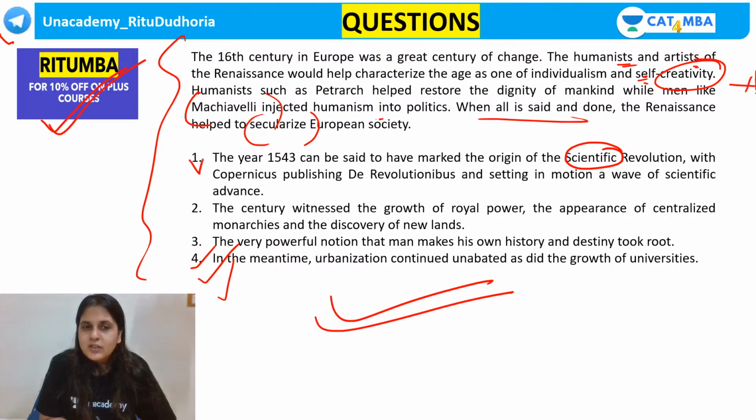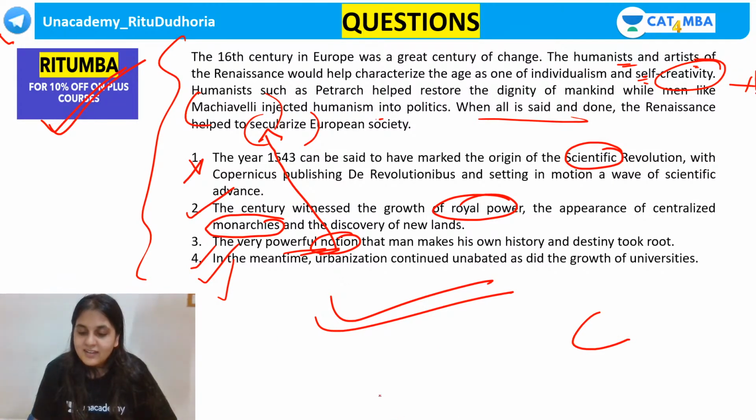I'm sure you will all agree that this is irrelevant. The century witnessed the growth of royal power, the appearance of centralized monarchies. Again, this is talking about royalty and power and rule. The very powerful notion that man makes his own history and destiny took root. The very powerful notion. Which notion? Secularism. Answer is C, guys, not D.